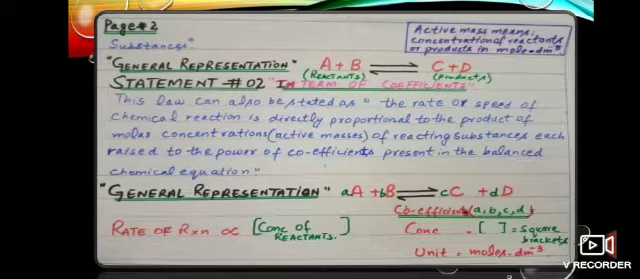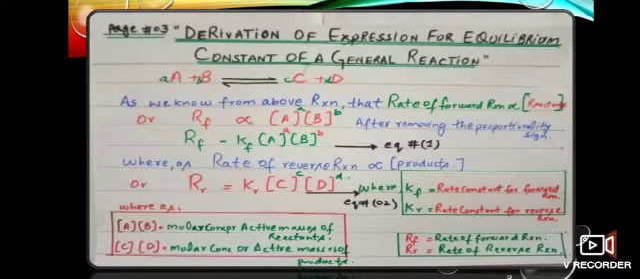Now from this equation we can say that the rate of reaction is directly proportional to the concentration of reactants. Here small a and small b represent the coefficients, while the square brackets represent the concentration, and the unit of concentration is moles per dm cube. Now we can derive an expression for the equilibrium constant of a general reaction from the law of mass action. I have selected the second equation, but you students can also show it for the first reaction.